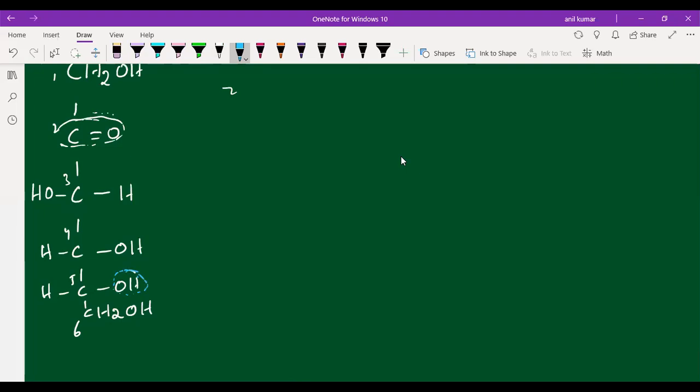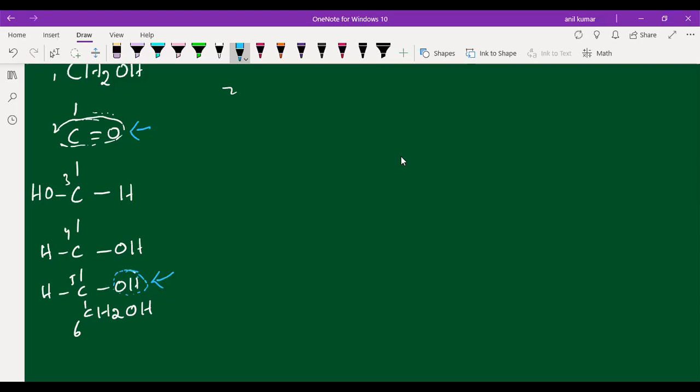Second and fifth, these are reacting. You can see the reaction between the second carbon ketone group and the fifth carbon OH group. These two are going to react, and we are going to get two forms, students.